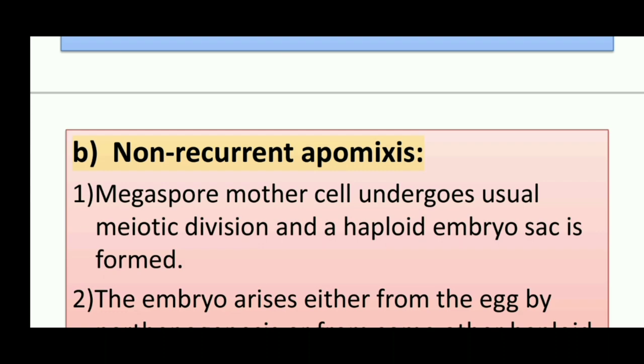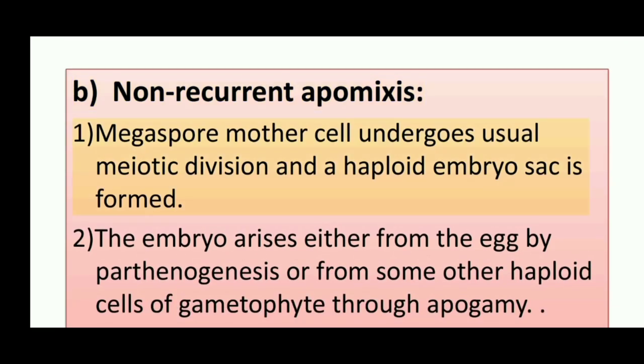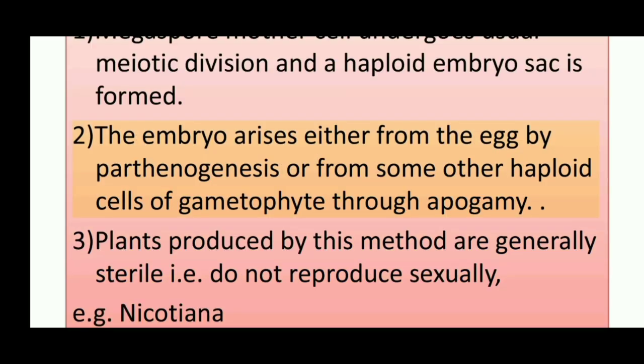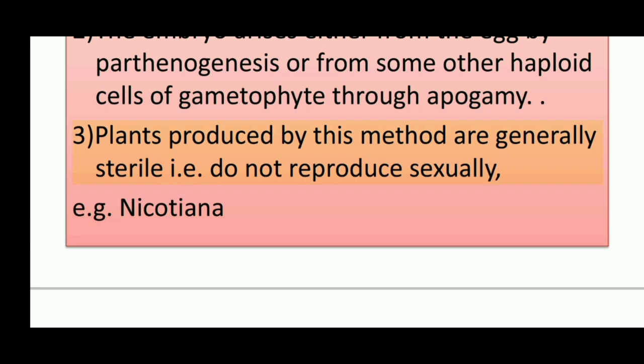B. Non-recurrent apomixis. 1. The megaspore mother cell undergoes the usual meiotic division and a haploid embryo sac is formed. 2. The embryo arises either from the egg by parthenogenesis or from some other haploid cells of the gametophyte through apogamy. 3. Plants produced by this method are generally sterile, i.e. do not reproduce sexually. E.g. Nicotiana.